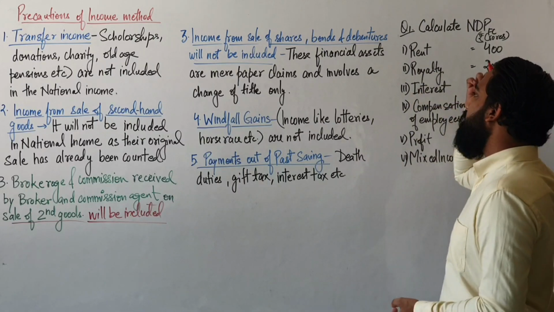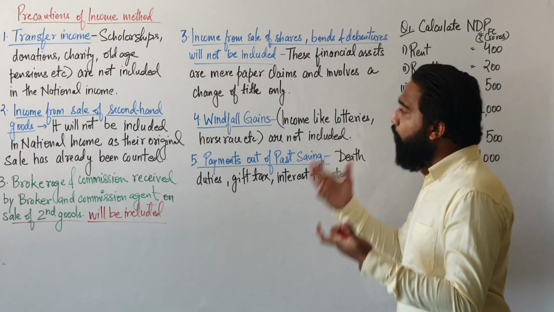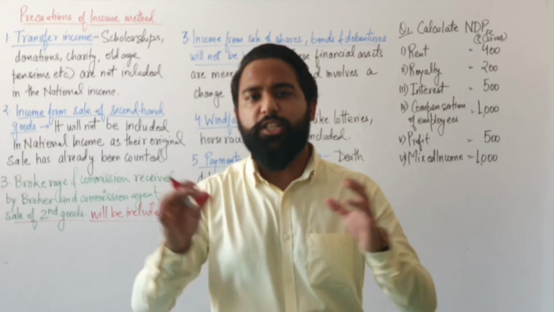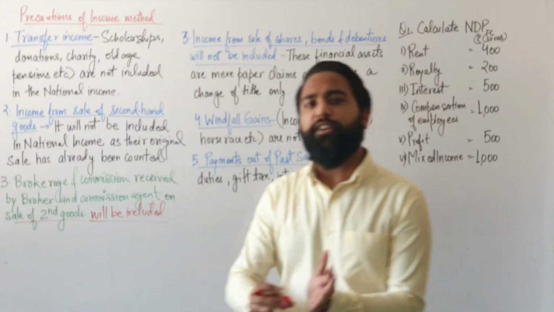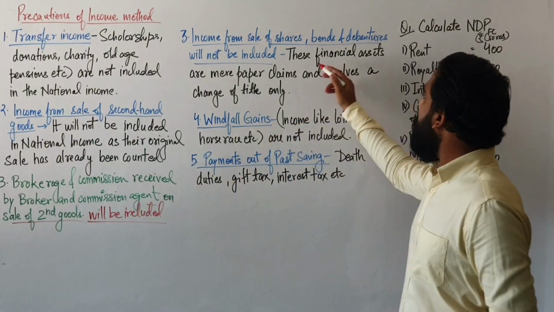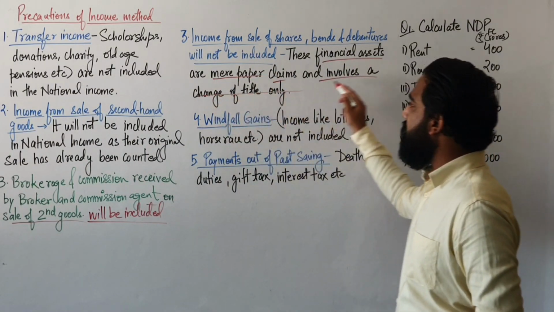Now the next one is income from sale of shares, debentures and bonds. These things are just mere papers. They are just a transfer of assets to someone else. These financial assets are mere paper claims and involve only a change in title.